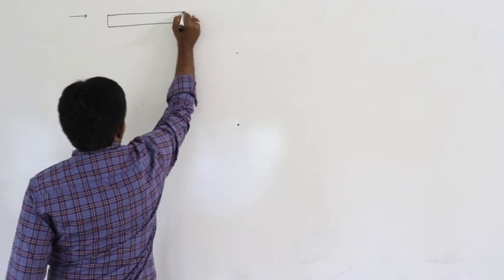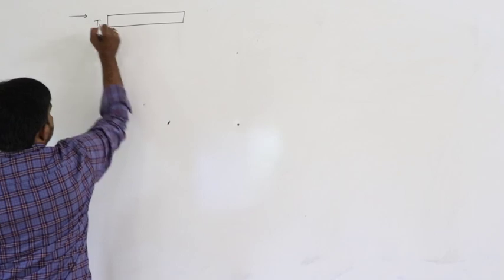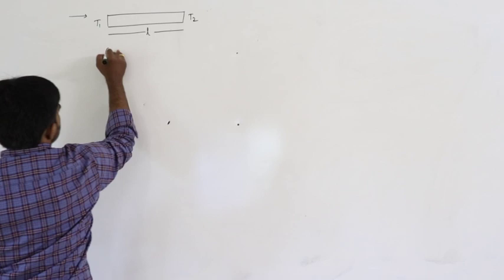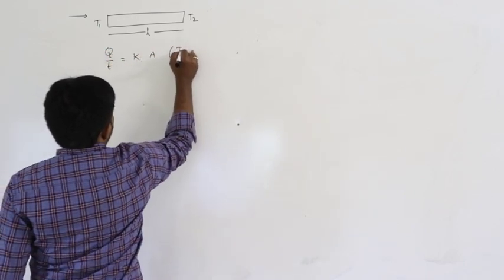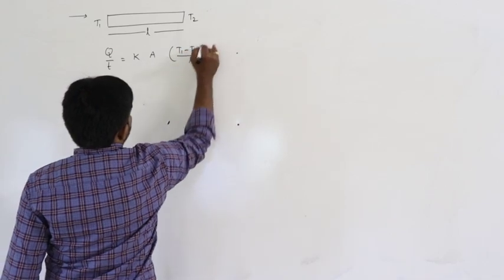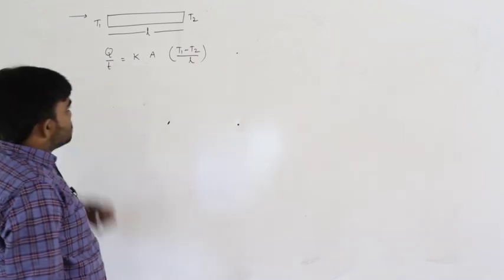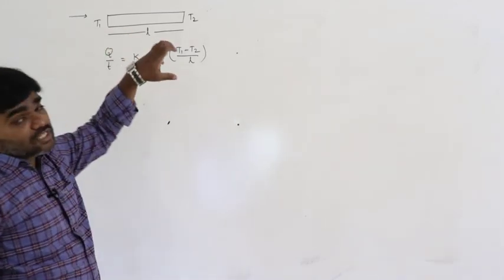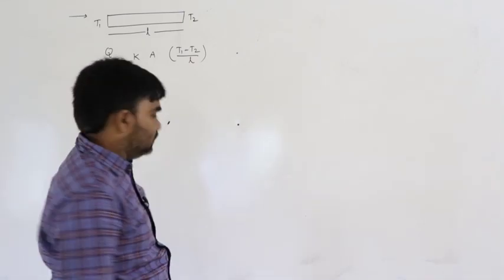So let us say for one rod, here it is T1 and here it is T2, and this is the length. For this, Q by T can be written as K A into T1 minus T2 by L. So this is the rate of flow of heat through the rod. Here the heat energy is transferred only through the length, that is important.